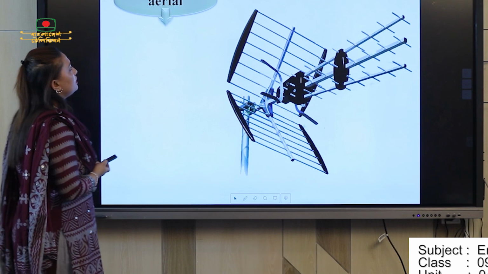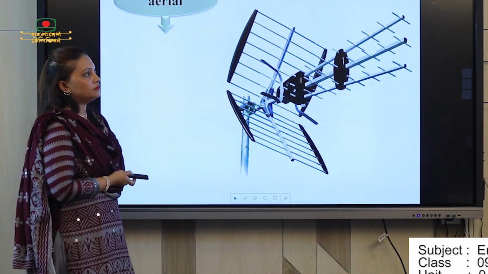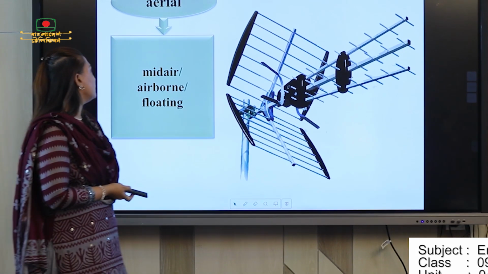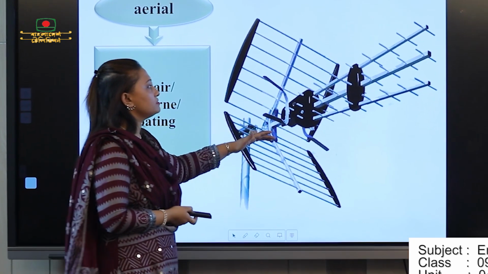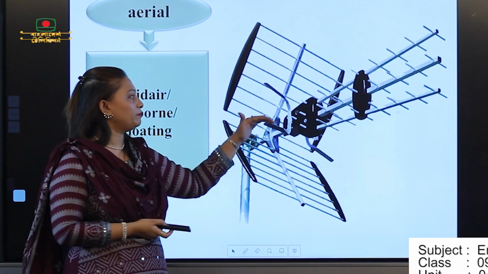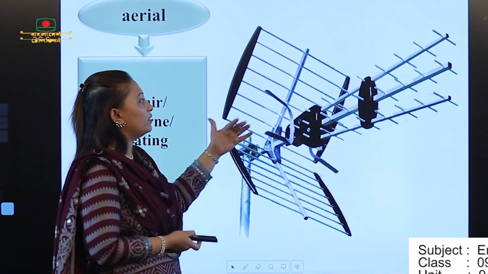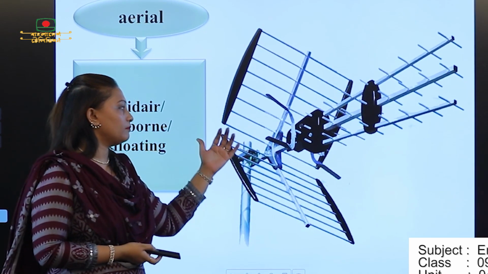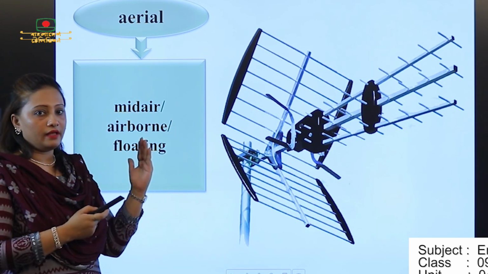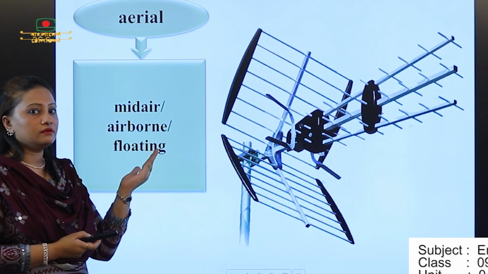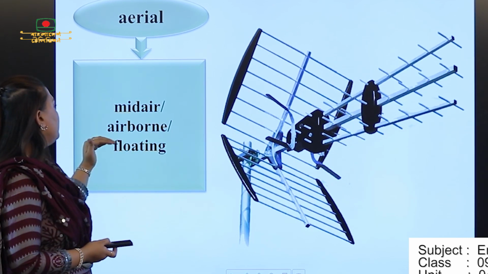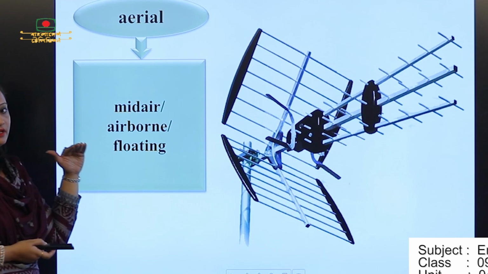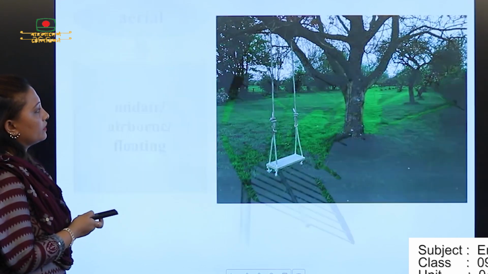Okay. So this is another word. Please mark it in your book. Aerial. Aerial means airborne, floating. Here you can see a picture. Through the picture, you can understand the meaning of aerial. That means something is not in an accurate position. It's actually in landscape. So the word meaning is mid-air, airborne or floating. That is not fixed actually.